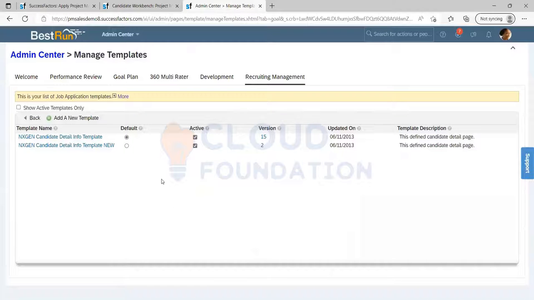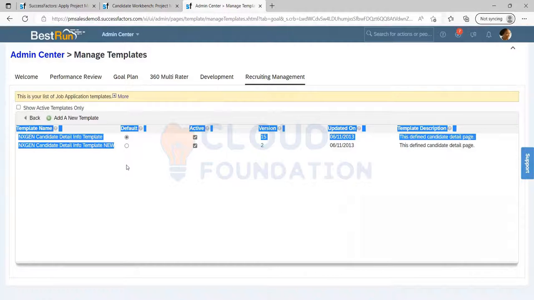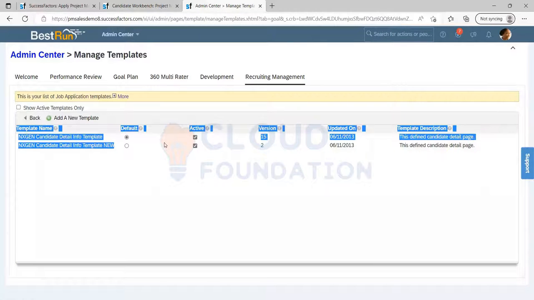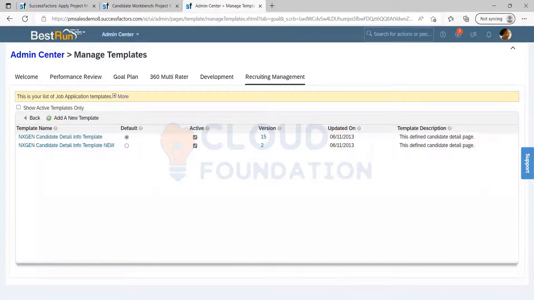Coming to the same part again, you can create a number of applications, but you can tag only one application to one job requisition. Got the idea? I got it.